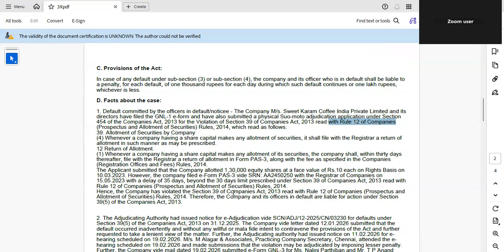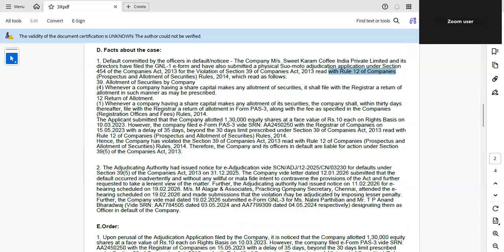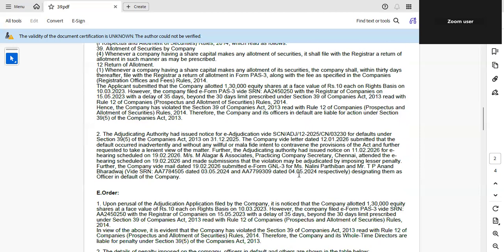Section 39, subsection 5 talks about the penalties. If the company fails to comply with the requirement under Section 39, the company and every officer in default shall be liable to pay a penalty of 1,000 rupees per day for each day during which the default continues, subject to a maximum penalty of 1 lakh. This means that even minor delays in filing PAS 3 can attract monetary penalties.